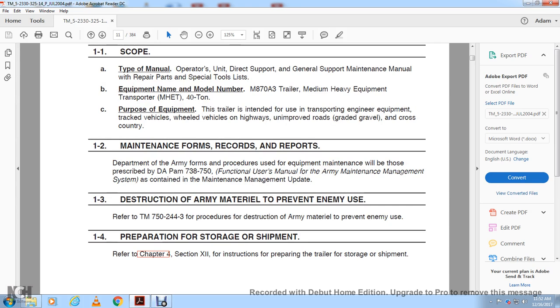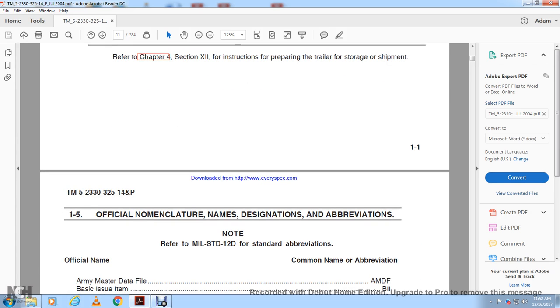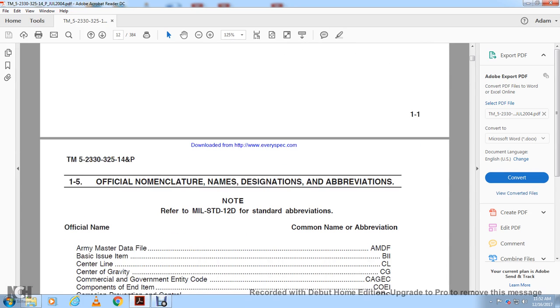1-4, Preparation for Storage and Shipment. Refer to Chapter 4, Section 12 for instructions on preparing the trailer for storage and shipment. Note: refer to Military Standard 12D for the standard abbreviations, official names, and common names.